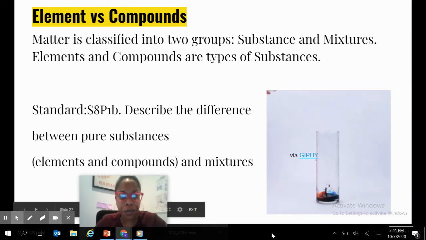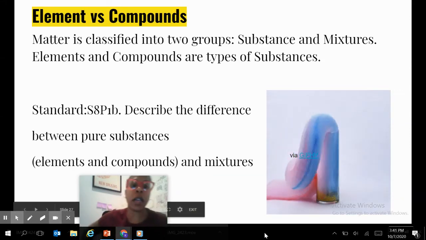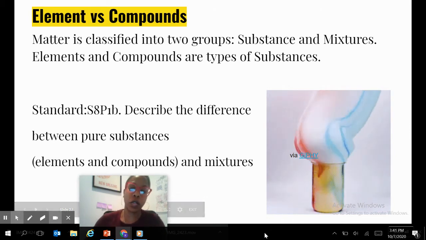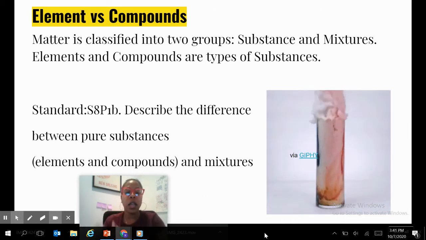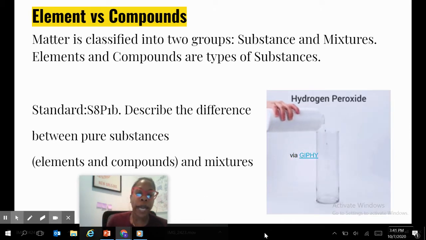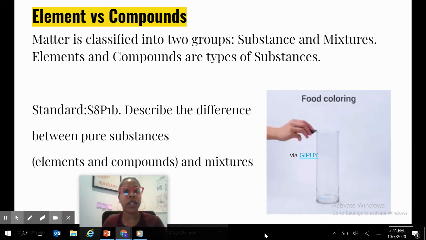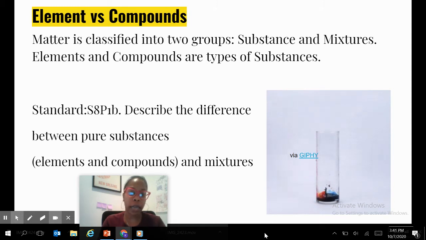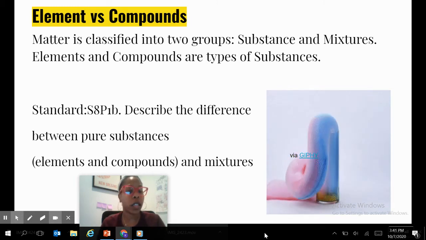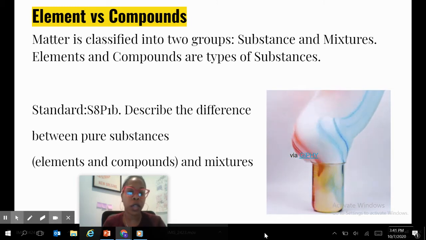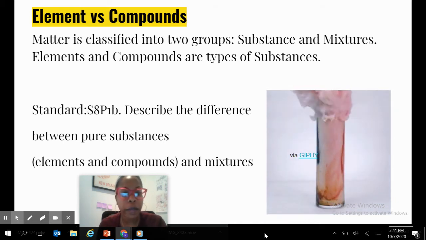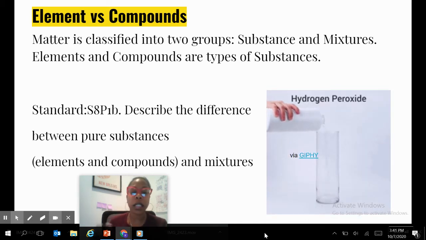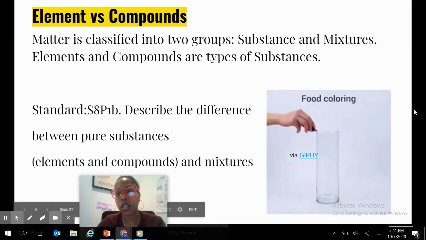Hey guys, so today we're going to do a review video that is going to talk about elements versus compounds. Some things to remember: matter is classified into two groups. You have substances and mixtures, and elements and compounds are a type of substance. And we're still on standard SAP1B, which states describe the difference between pure substances, elements, and compounds, and mixtures.